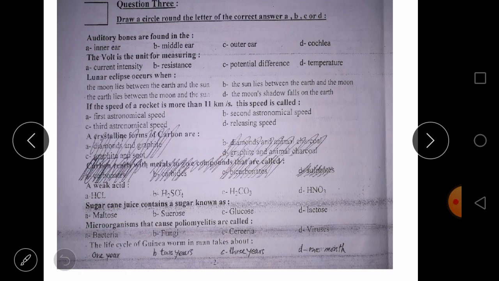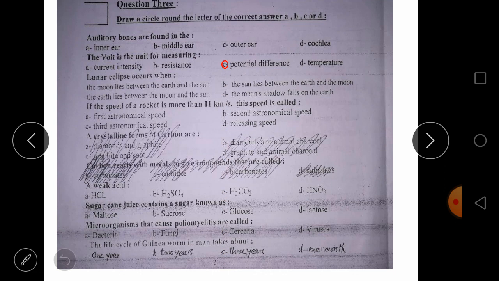Okay, now let's go to the next type of questions, which is draw a circle. Number one, auditory bones is not included because it belongs to the ear. Number two, the volt is the unit for what? Yes, for the potential difference.